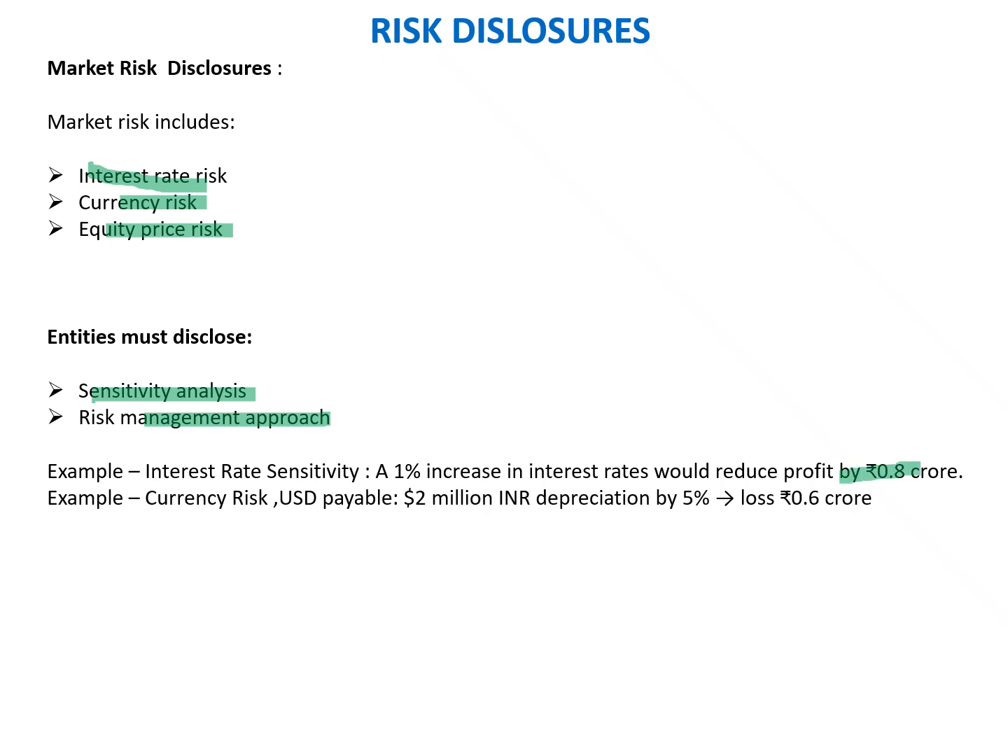Example, currency risk of USD payable 2 million and average depreciation at 5%, loss of 0.6 crore. So typically, these disclosures are largely required to ensure that the entity has proper disclosure, and those disclosures help to evaluate the risk which the entity has with respect to foreign currency swaps or interest rate swaps, or for that matter, any kind of risk which is dependent upon the market scenarios. So all these need to be disclosed so that users will be able to understand the kind of risk that is associated to the financial instruments.